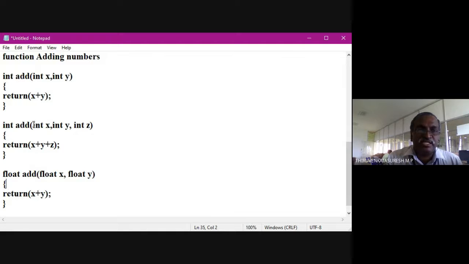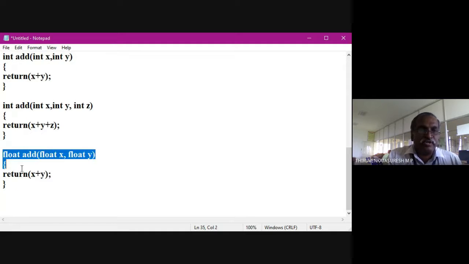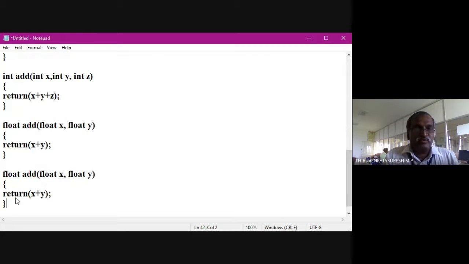Here I am going to change the number of arguments. Suppose I am going to supply three arguments from the main function. So that is going to execute this function alone, not any other function. Okay, and I can demonstrate another one also. So here I'm going to return a floating point value. Same way, I'm going to add one integer and one floating point value. I'm going to give int x comma int1 return float. So here I'm going to supply first argument as an integer, second argument as a float. Then this will be executed.